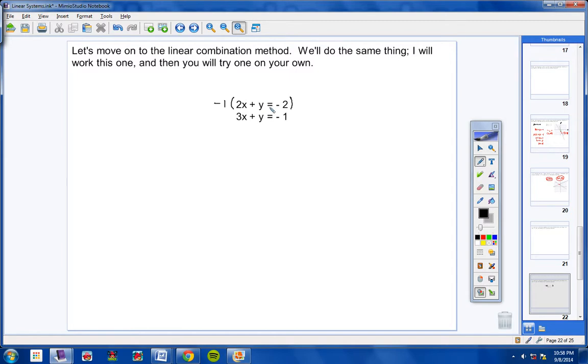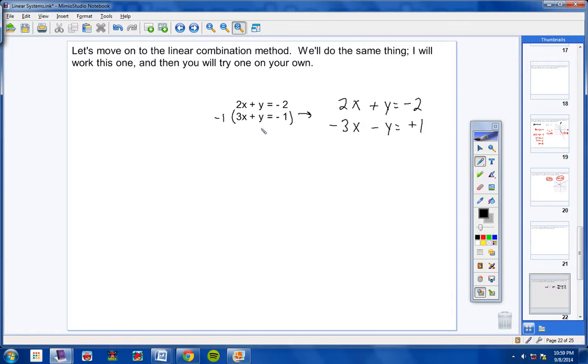And you might say, well, Mr. Earhart, that will change all the signs up there. It will, but that's okay, as long as the y is changed. Or if you don't want to do that, you can multiply the bottom equation by a -1. Either way is fine. I'm going to use the bottom equation, and so here we go. The top equation is not being multiplied by anything, so it stays the same. The bottom equation is being multiplied by -1, so -1 times 3x is -3x. -1 times y is -y, and -1 times -1 is a +1.